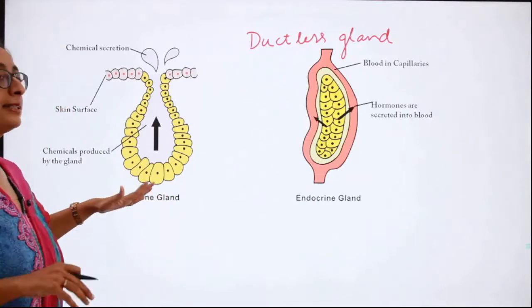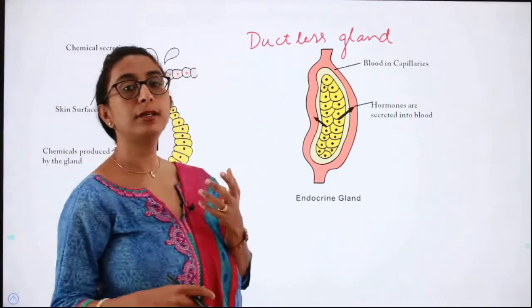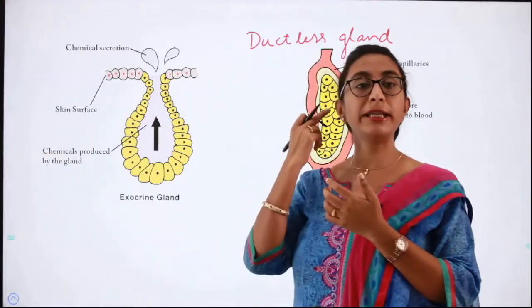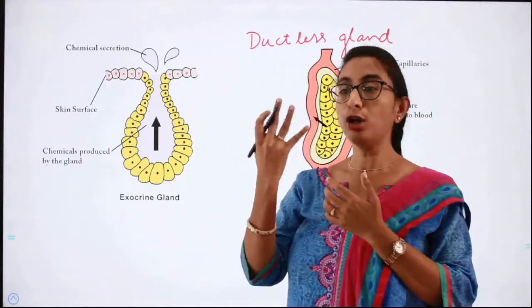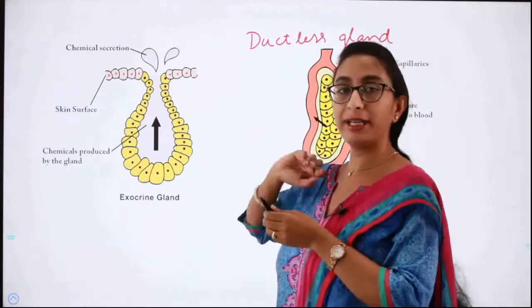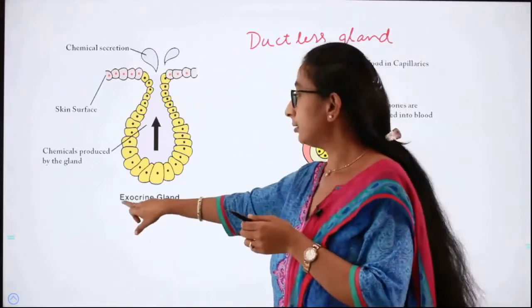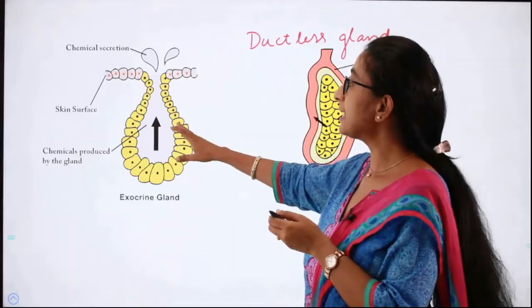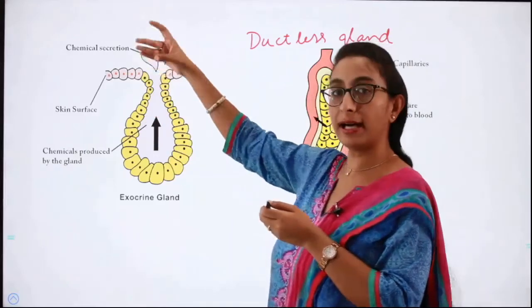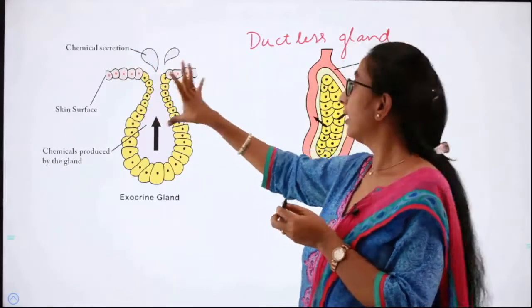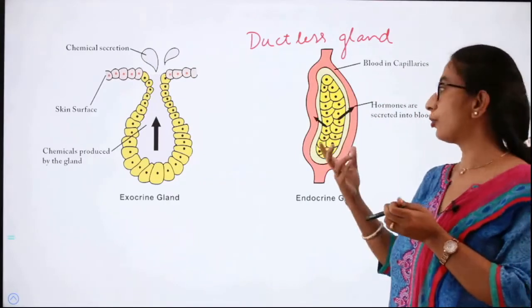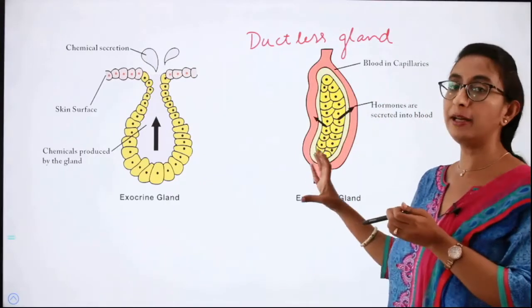For exocrine gland, you can take the example of secretion of mucus, secretion of ear wax, all of this happens through exocrine glands. That is, the enzymes or the juices that are synthesized are secreted into a proper duct. This is the exocrine gland. Whereas in endocrine gland, most of the hormones are synthesized by the endocrine glands.